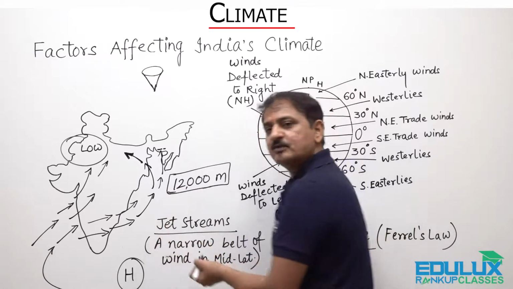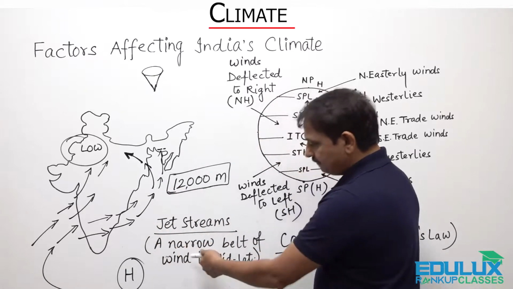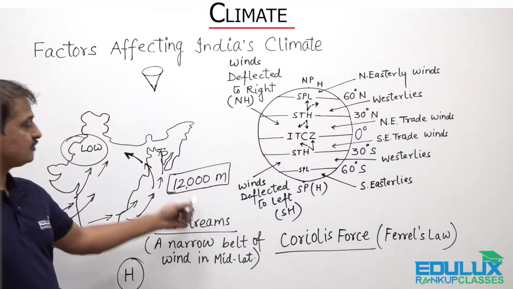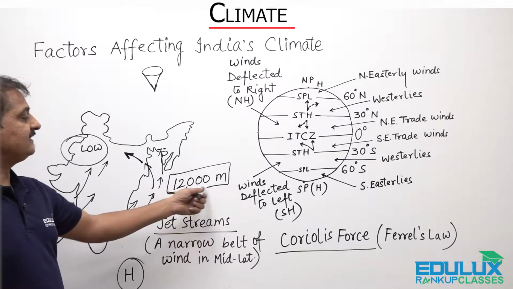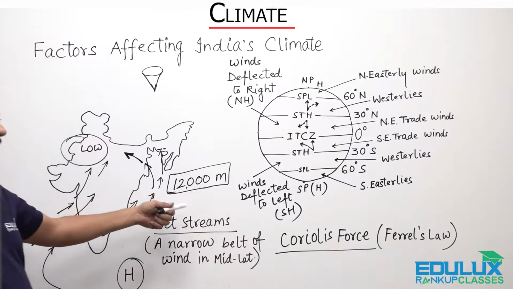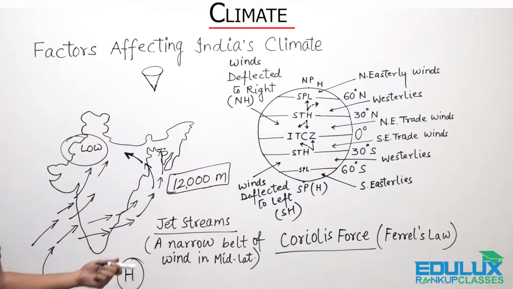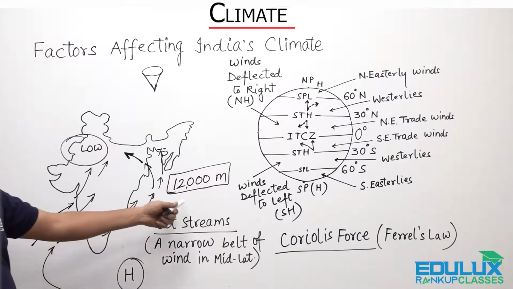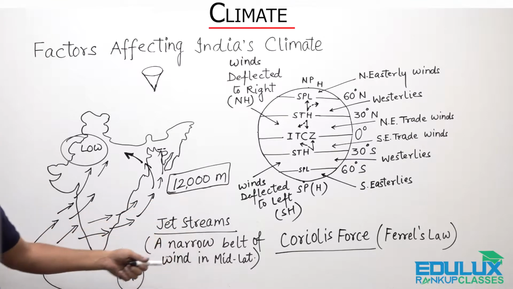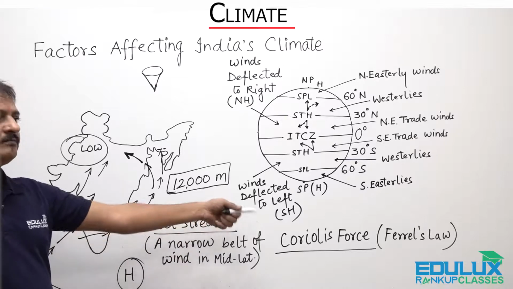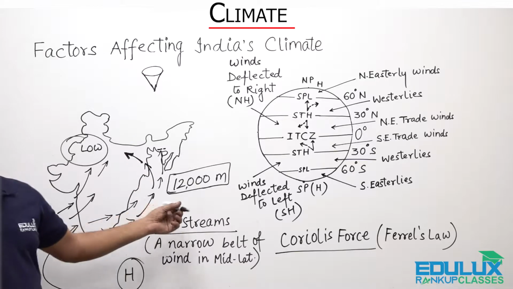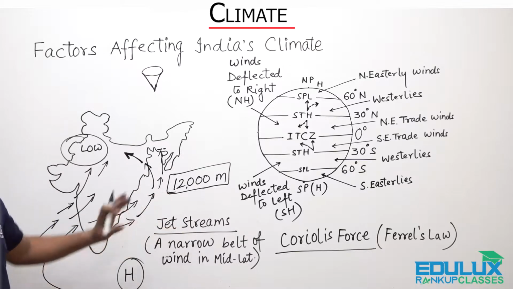In the upper atmosphere, it's a narrow belt of altitudinal winds which is active in the mid latitudes or at the 12,000 meter from the mean sea level, right? So these winds are also responsible for subtropical westerly jet streams in India generally, and they blow south of the Himalayas, and except in summer, they are not active in the summers.